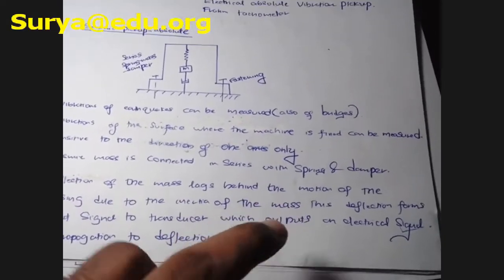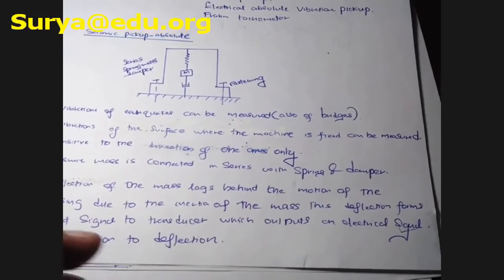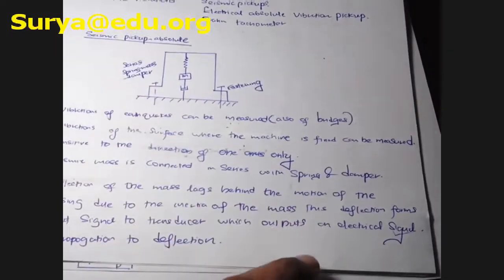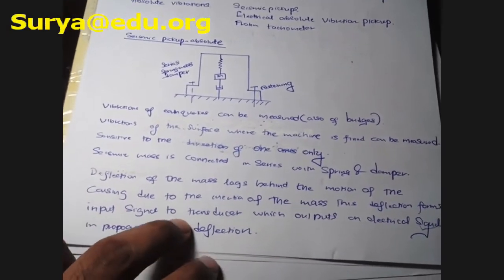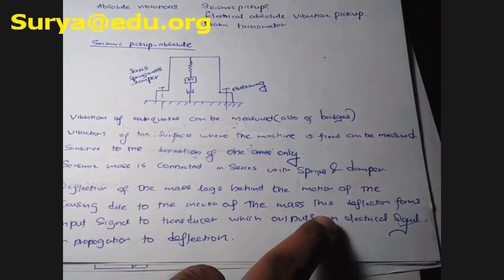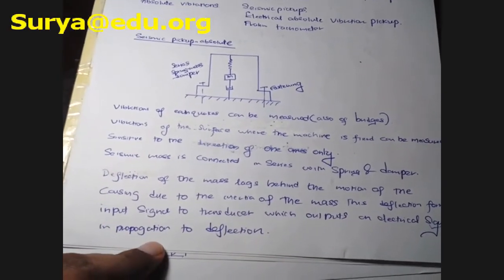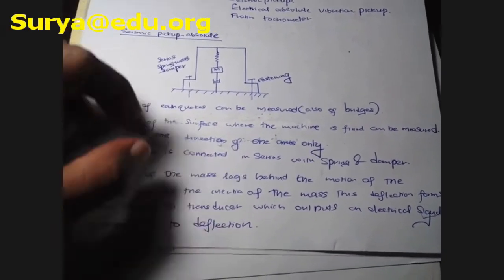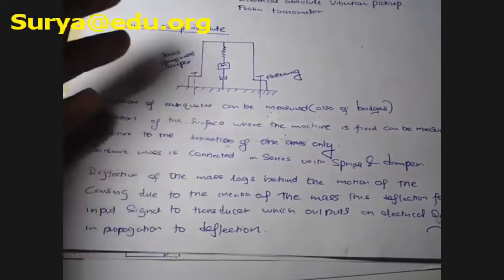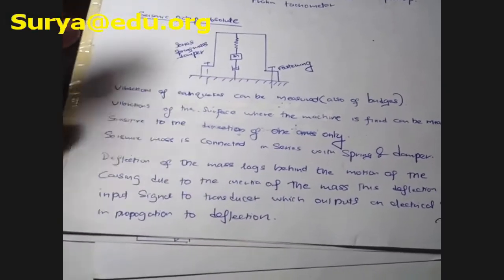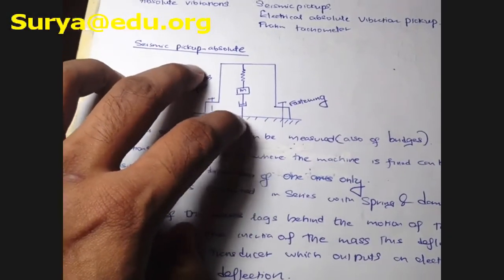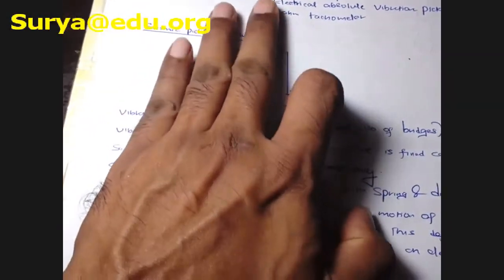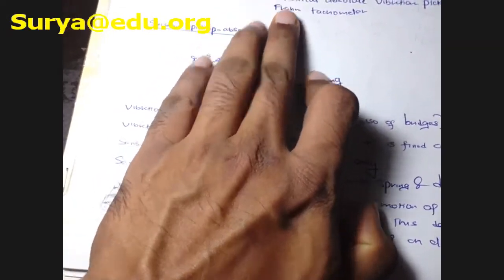I have just written some short notes about this mass. This deflection forms the input signal to the transducer, which outputs an electrical signal proportional to deflection, because based upon the deflection, those equipments produce some sort of a signal. So that's all about seismic pickup. Under what category does seismic pickup come? It comes under the absolute measuring equipment category.